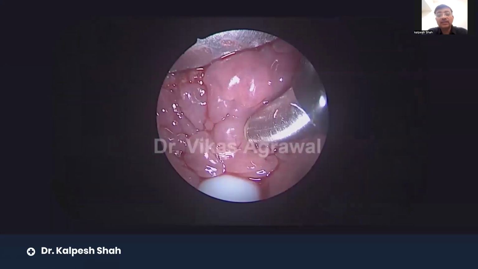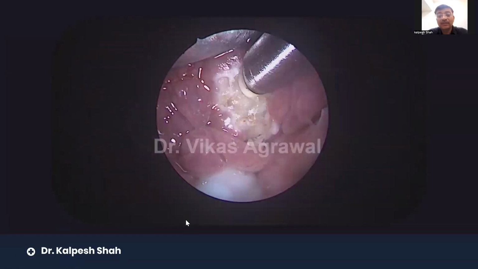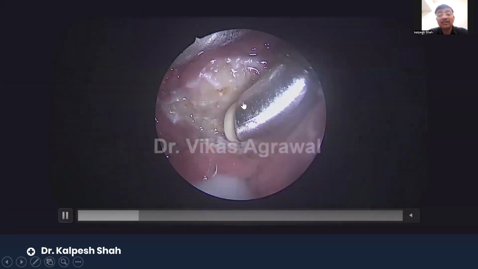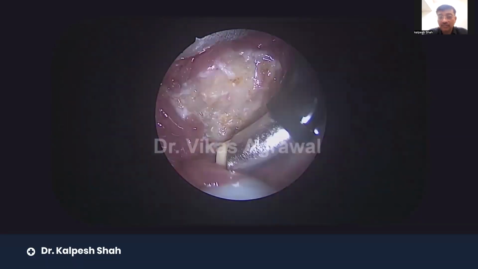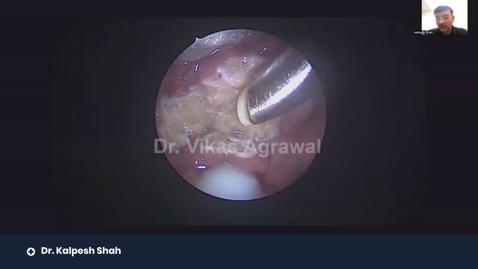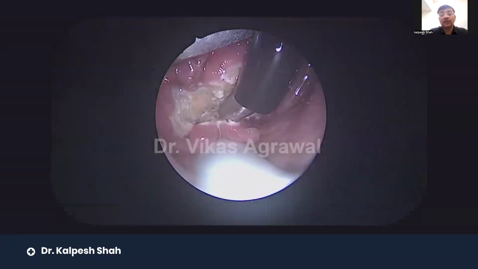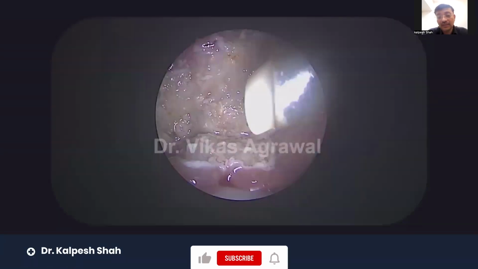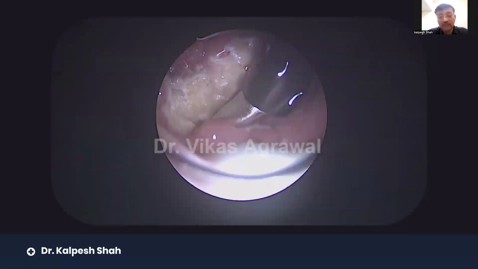And this is the part where Dr. Vikas is right now operating at the tongue base. You can see the tube over here, and it is absolutely near your tube, and it is an absolutely vascular area, the base of the tongue. The moment you extubate this patient, they will definitely have a lot of difficulty in breathing, and that's why extubation becomes extremely challenging. This place sometimes really bleeds also. So this is a very, very sensitive area where the surgeon is operating, and our tube is next to it, and next to that we have the vocal cords.